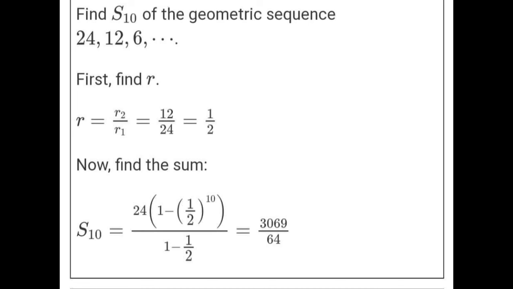Example number 2. Find the S10 of the geometric sequence 24, 12, 6. First, find the r. r is equal to a2 over a1, which is 12 over 24. The 12 over 24 can be reduced to 1/2, so the common ratio is 1/2. Now find the sum. 24 times 1 minus 1/2 raised to 10 over 1 minus 1/2 is equal to 3069 over 64.